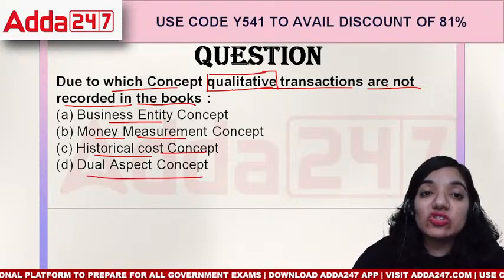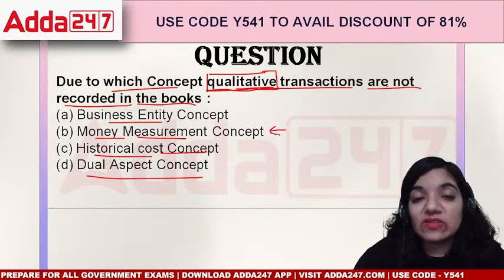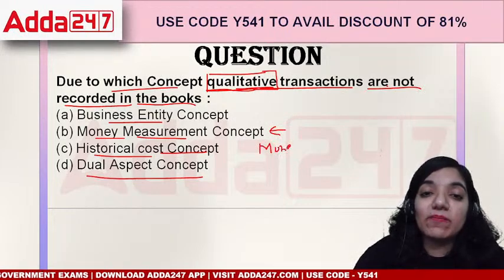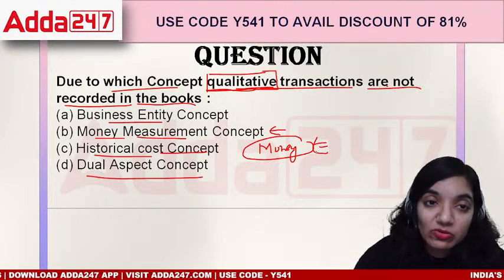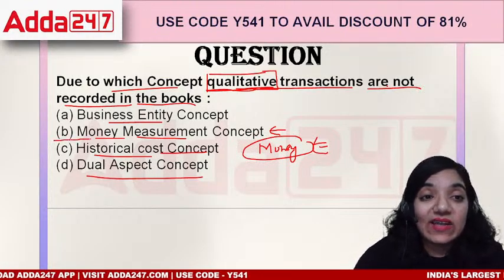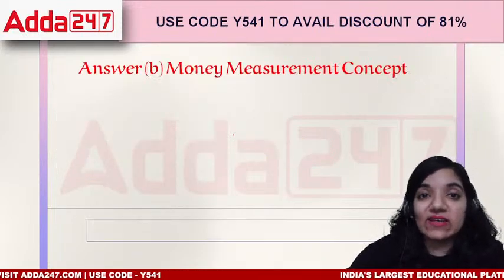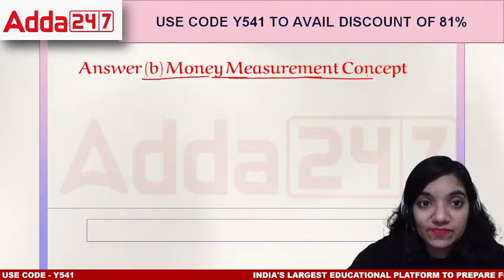The concept which is responsible for this is the money measurement concept. The money measurement concept clearly says anything which can be denoted in terms of money, only that should be recorded in the books of accounts, nothing else. So the correct answer would be the money measurement concept. The correct answer is B, the money measurement concept.